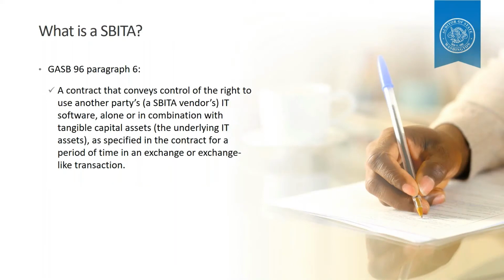Now, what is a SBITA? Here's the definition from GASB Statement 96, paragraph 6. And this is the definition we use for both our GAAP and our cash governments. A SBITA is a contract that conveys control of the right to use another party's, a SBITA vendor's, IT software alone or in combination with the tangible capital asset, which is called the underlying IT asset, as specified in the contract for a period of time in an exchange or exchange-like transaction.